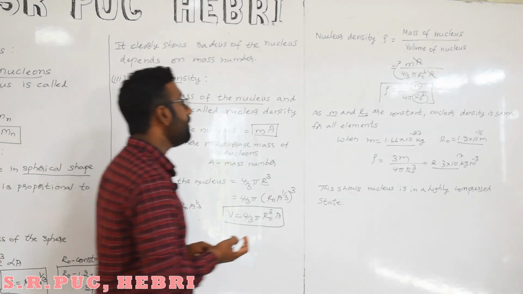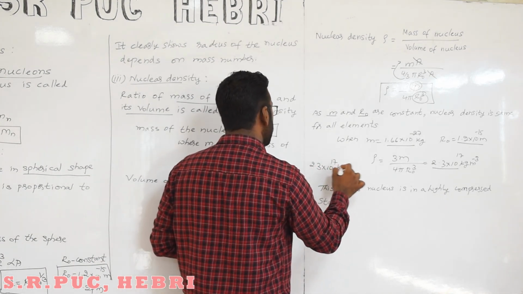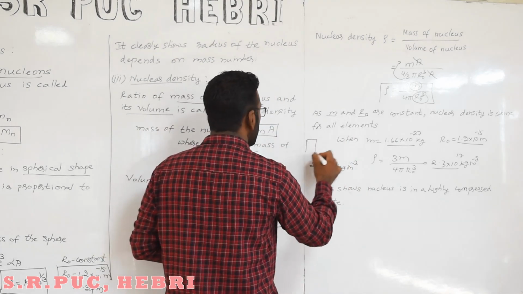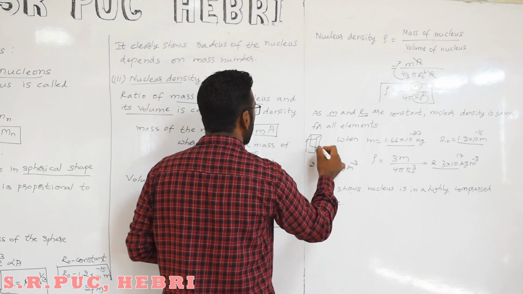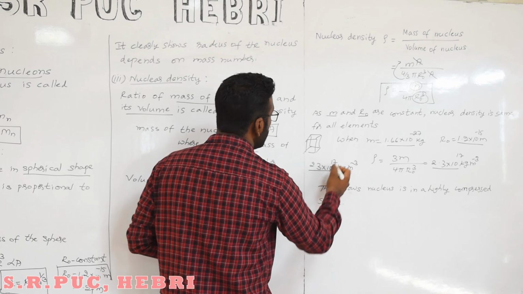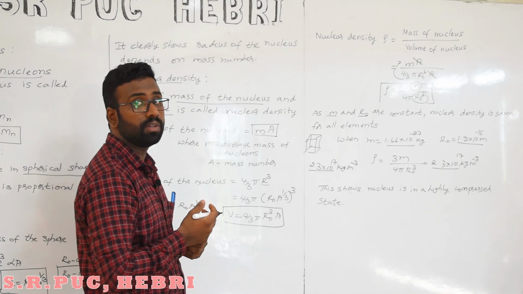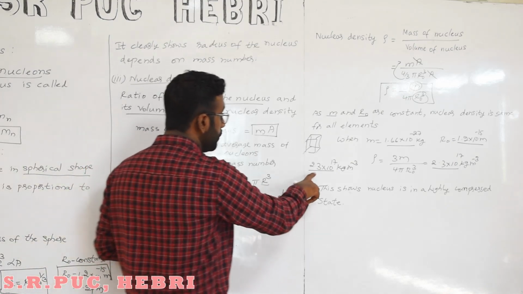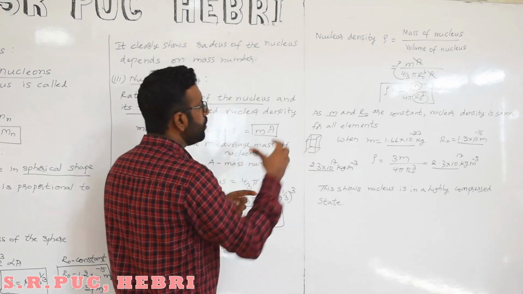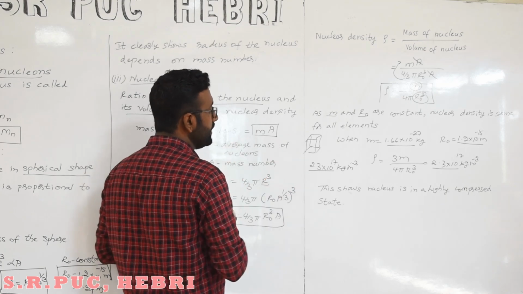In one meter cube of volume, we get 2.3 into 10 to the power 17 kg of mass. Now you see how dense the nucleus is. Such a huge density the nucleus has.